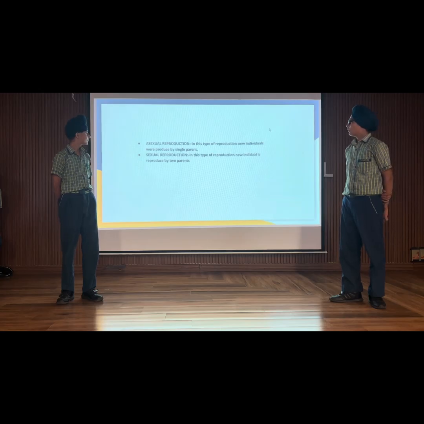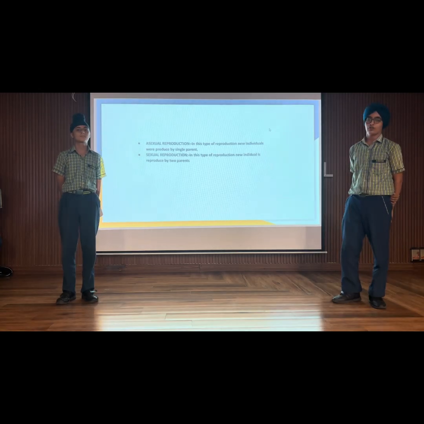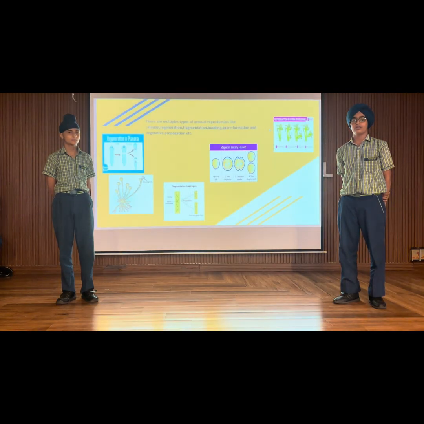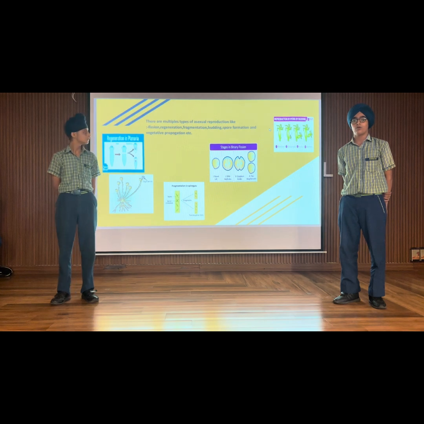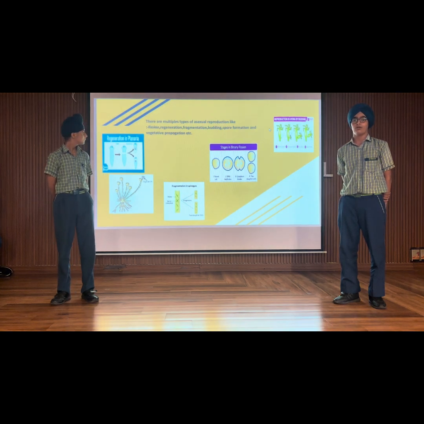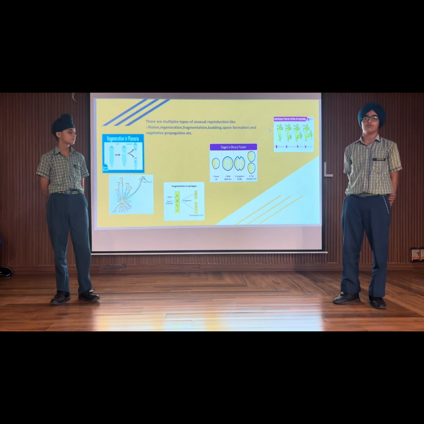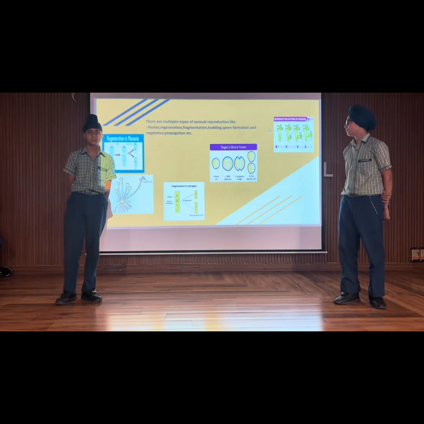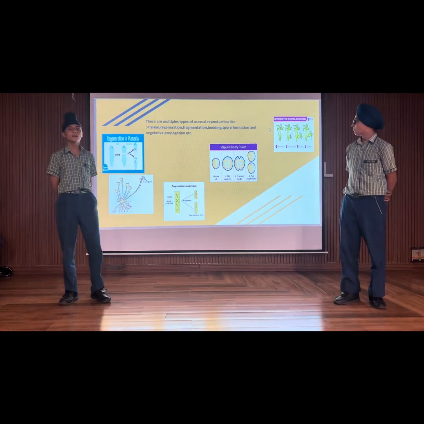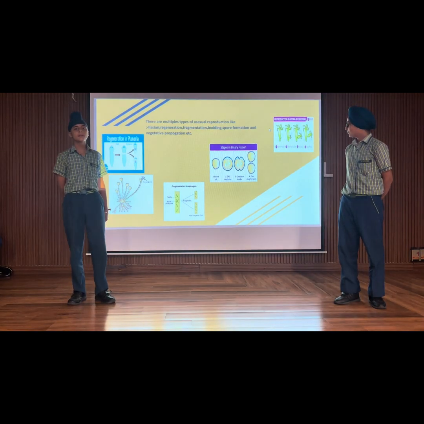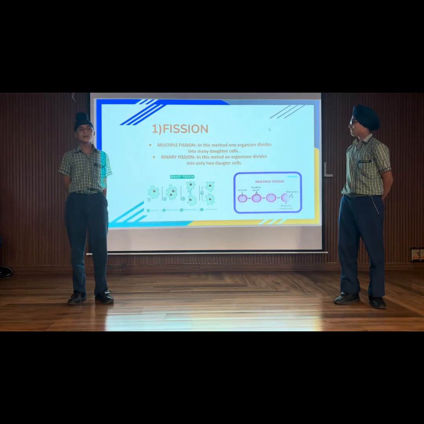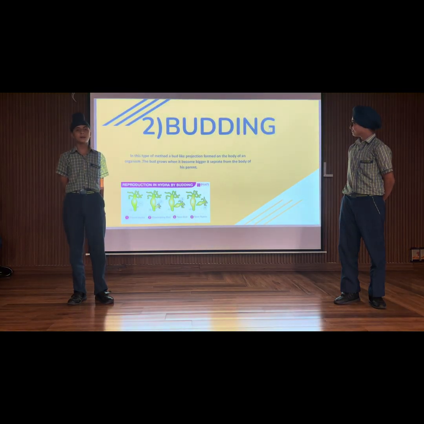So now there are many types of asexual reproduction. There are two types of fission, binary fission and multiple fission. In binary fission, a single individual breaks down into only two individuals. But in multiple fission, a single parent breaks down into many individuals. Also, there are other types of asexual reproduction such as fragmentation, multiple fission, and spore formation.